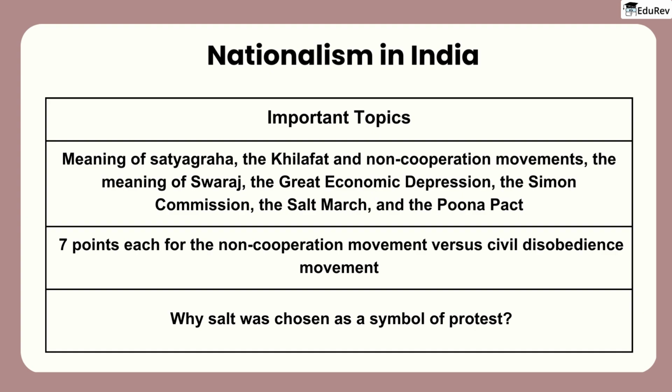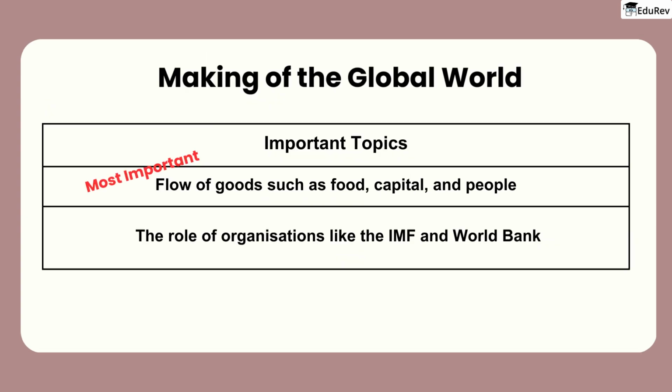It's also important to learn at least 7 points each for the non-cooperation movement versus civil disobedience movement, and to understand why salt was chosen as a symbol of protest. When it comes to the chapter Making of a Global World, the most important topics include the flow of goods such as food, capital, and people, as well as the role of organizations like the IMF and World Bank. It's also worth noting that images can be important in this chapter.